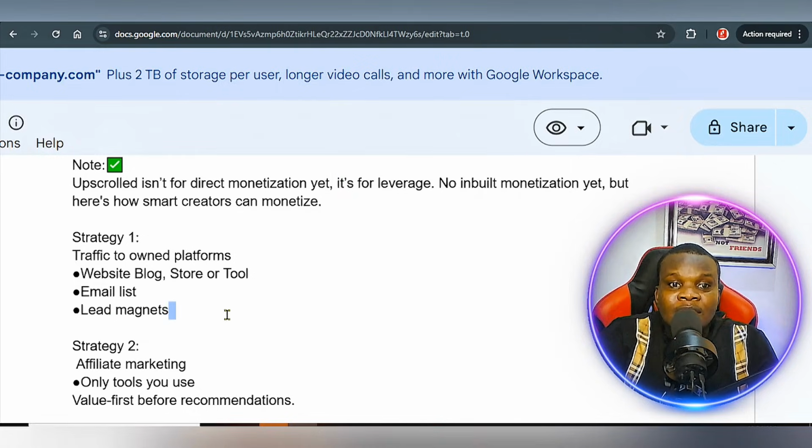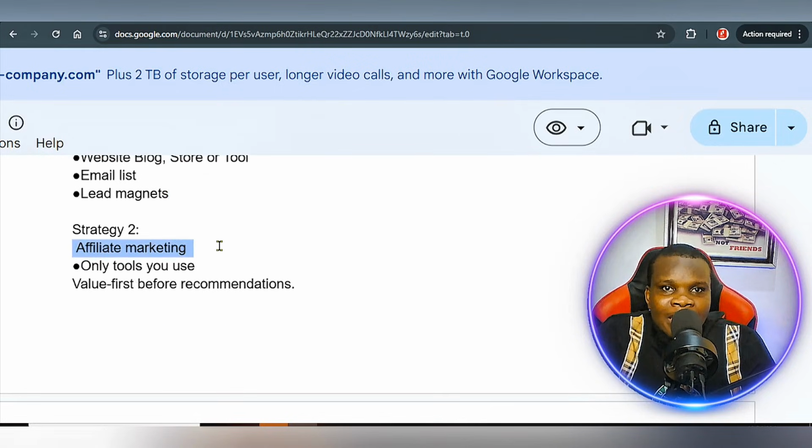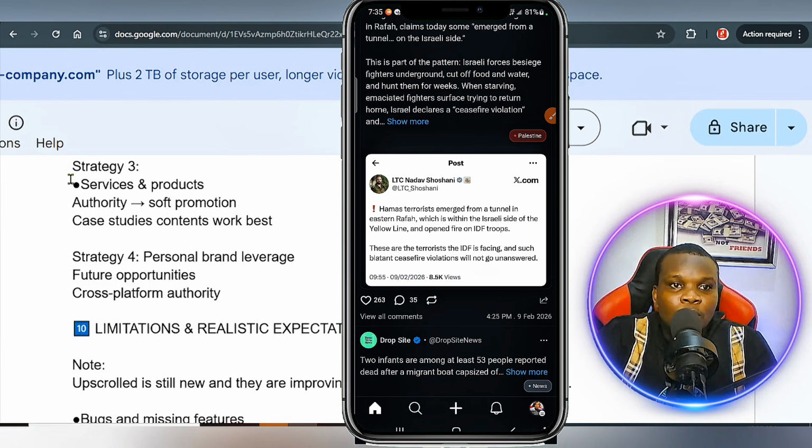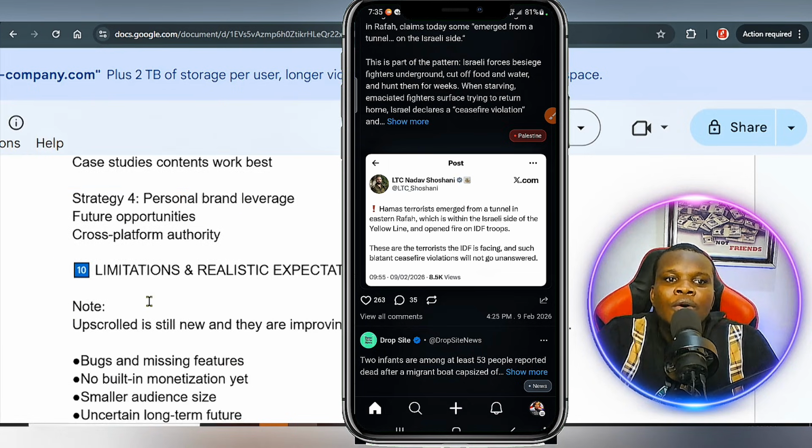Another strategy is to use this platform for affiliate marketing. The third strategy to get monetized on this platform is to offer your services and products. Number four strategy is to turn this particular platform into your own personal brand. The last but not the least step, we're going to be talking about the limitations.